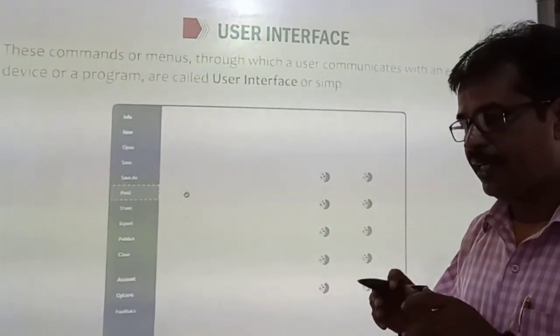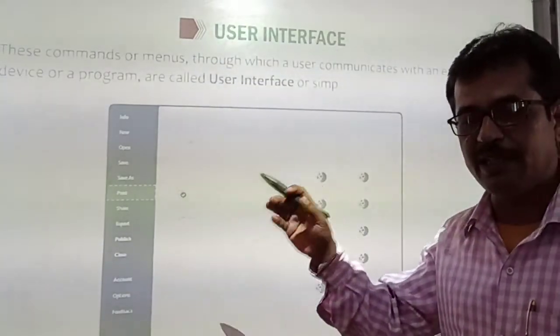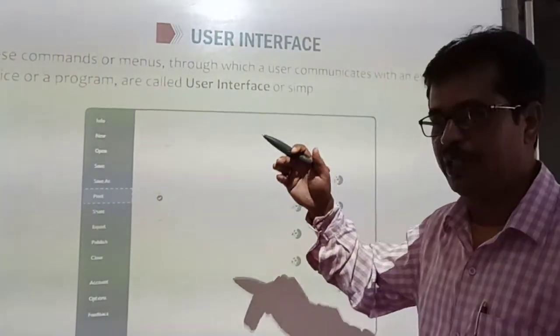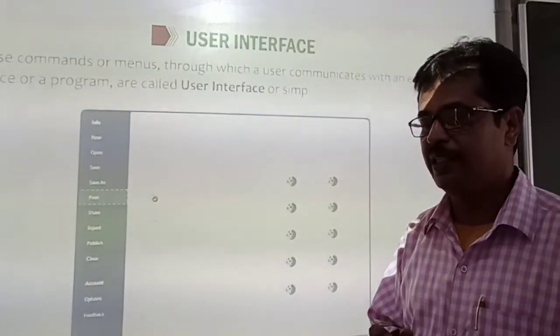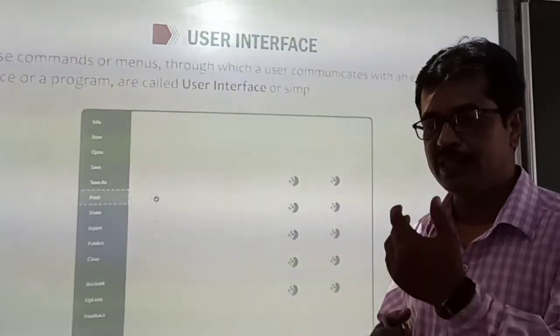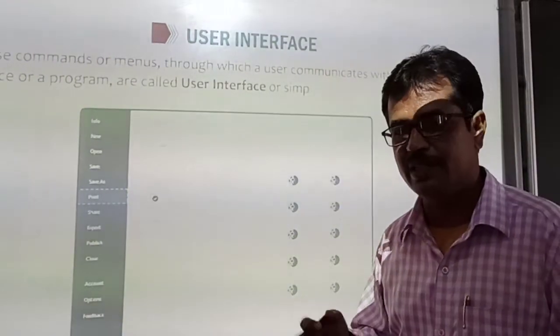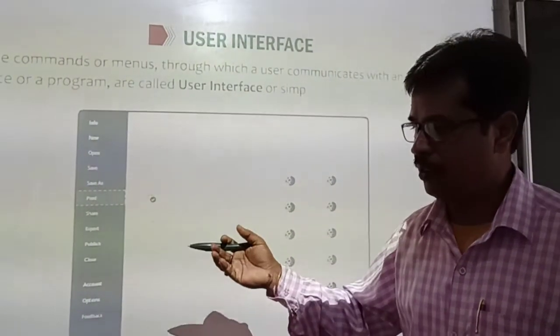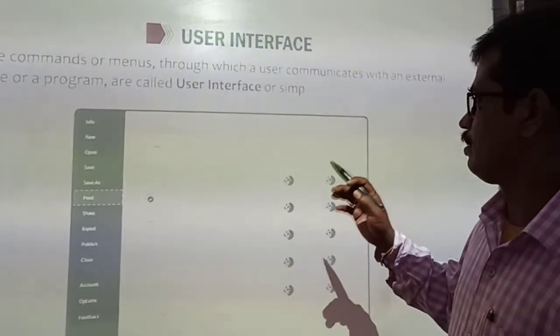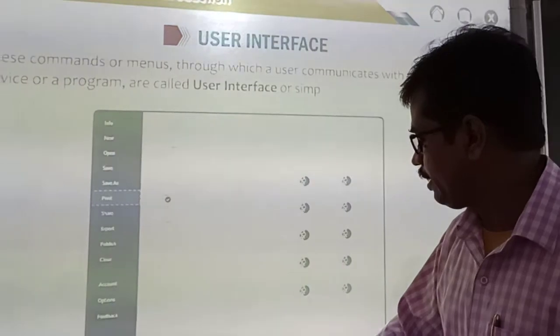Either you are writing commands to print, or you are clicking on the menus, or whatever process you are using to give your instructions, that process is called interface. The way you are instructing the computer, the way you are instructing the hardware to do your work, that is called interface. User interface, or simply interface.